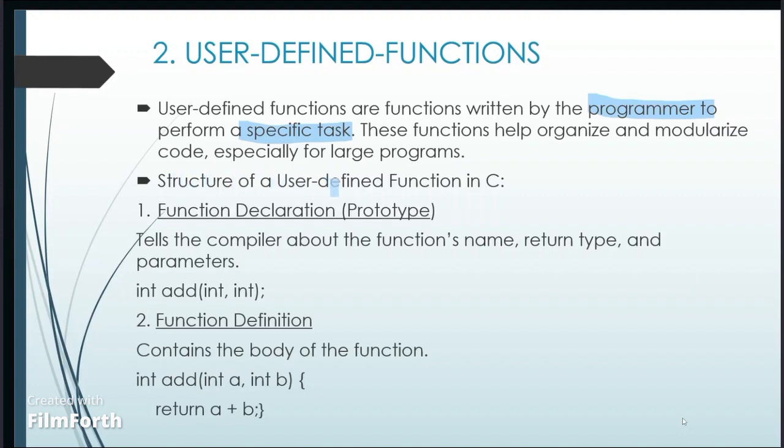Here is the structure of a user-defined function in C. First is the function declaration, also known as a prototype, and then the function definition. The function declaration tells the compiler about the function's name, return type, and parameters, like the function name, an int return type, and the parameters. The function definition contains the body of the function. The example is add(int a, int b), which returns a plus b.